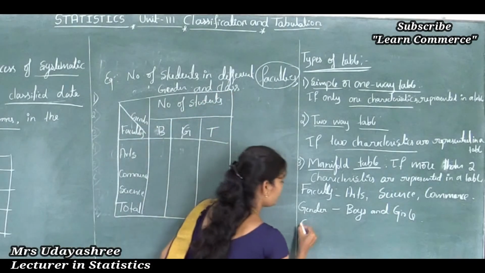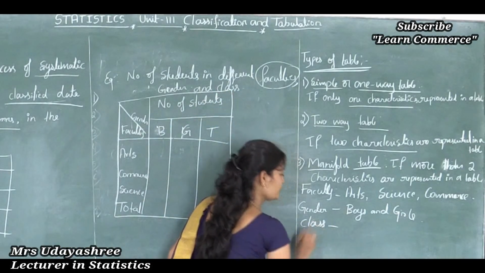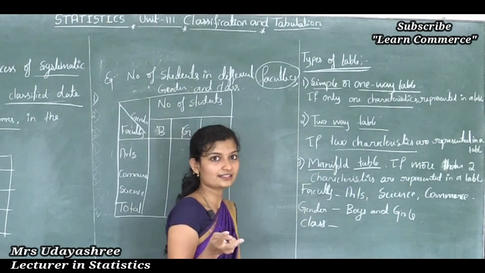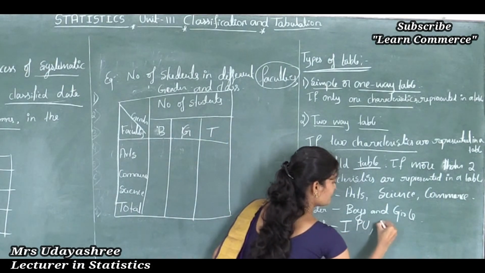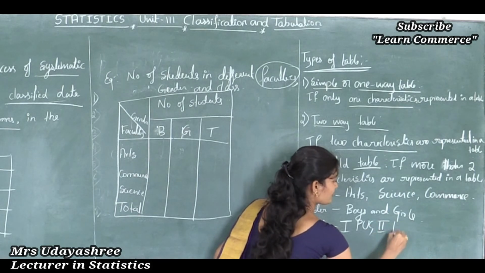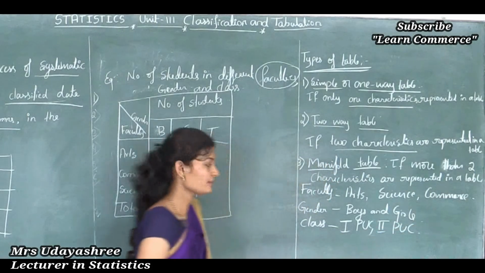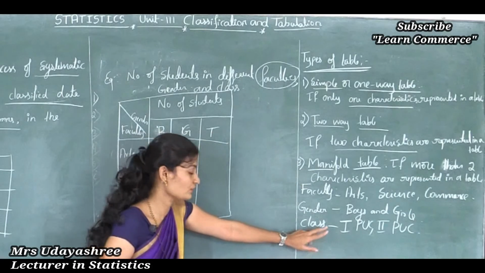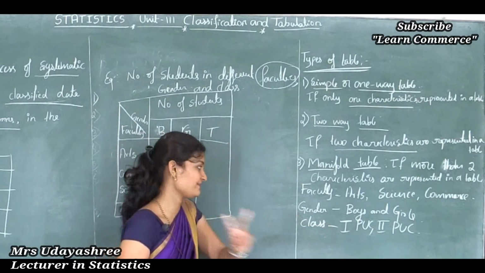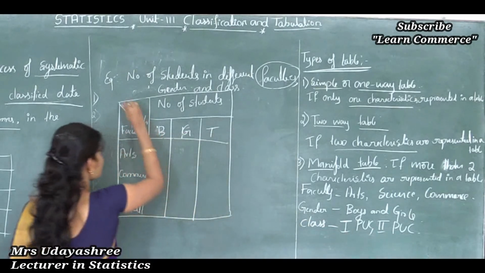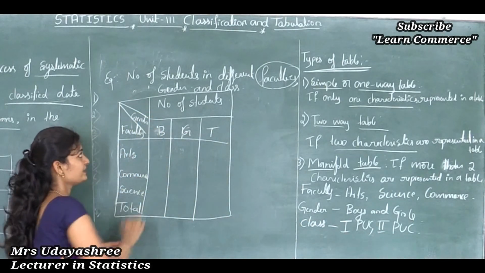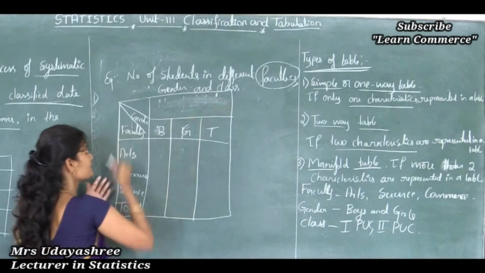In a PUC, what are the classes there, students? In a PUC there are two classes. One is first PUC, another one is second PUC. So that class characteristic I will write here.